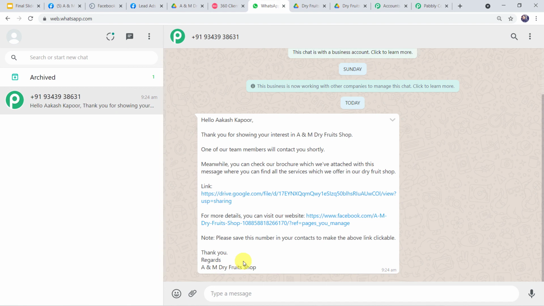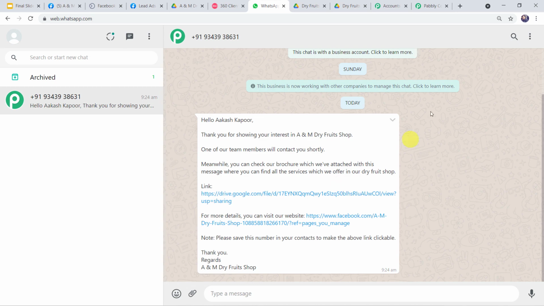Now here one more important information I want to give you, that here you can see that the data has been captured immediately. But sometimes this may take some time in fetching the data, as the trigger here, that is the Facebook lead ads, is polling based. So if your data doesn't get captured immediately, don't worry about that and please wait for 15-20 minutes patiently. The data will surely arrive.